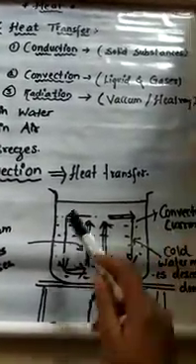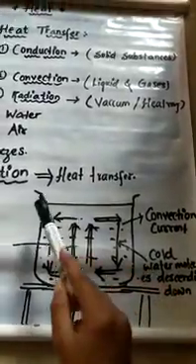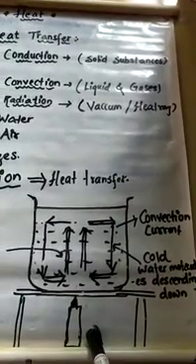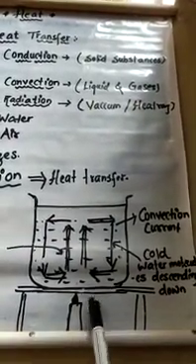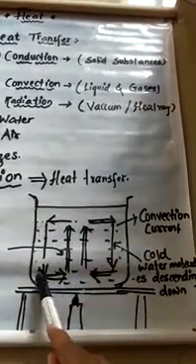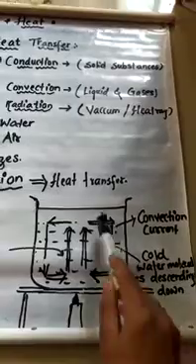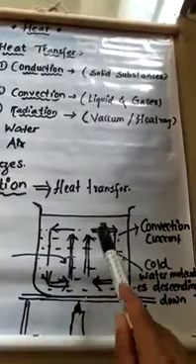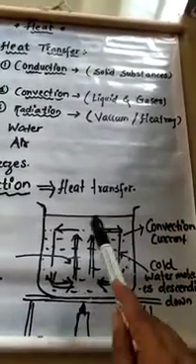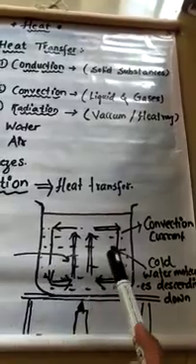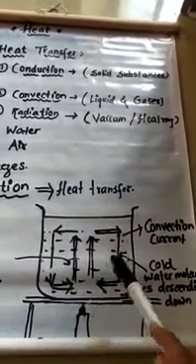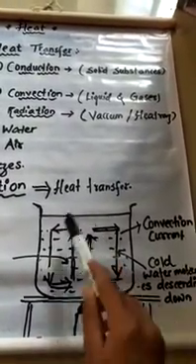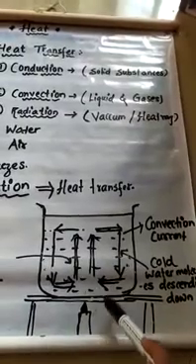Here we have one activity. I have shown you here through the diagram. This is a beaker. In this beaker we have some cold water, and with the help of this candle the heat is transferred to the bottom of the beaker, and the molecules inside this beaker, that is the water molecules, are moving. Basically it is kinetic energy. We are not studying about this in this chapter, but the movement of the molecules of water is nothing but kinetic energy. Let us see what happens to these molecules of water when they are heated.